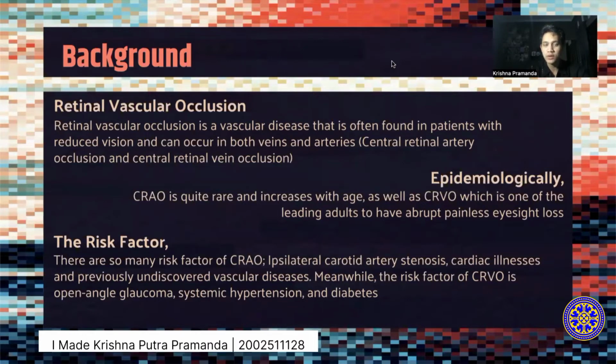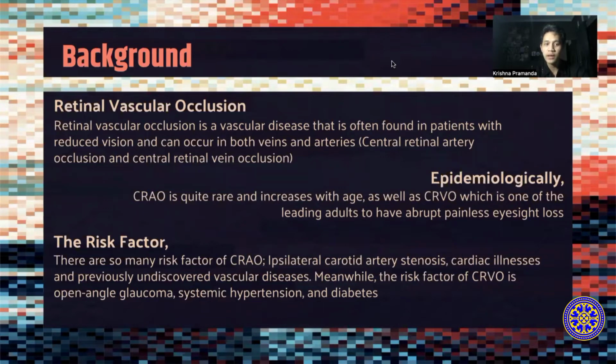So now I would like to start this presentation with a background. Retinal vascular occlusion is a vascular disease that is often found in patients with reduced vision and can occur in both veins and arteries. It is called central retinal artery occlusion or CRAO, and central retinal vein occlusion or CRVO. Epidemiologically, CRAO is quite rare and increases with age, as well as CRVO, which is one of the leading causes of abrupt painless eyesight loss in adults.